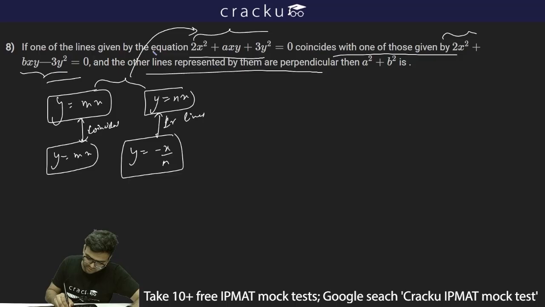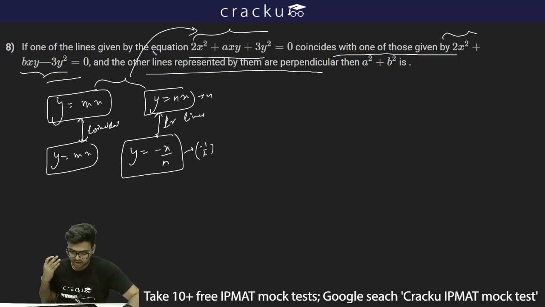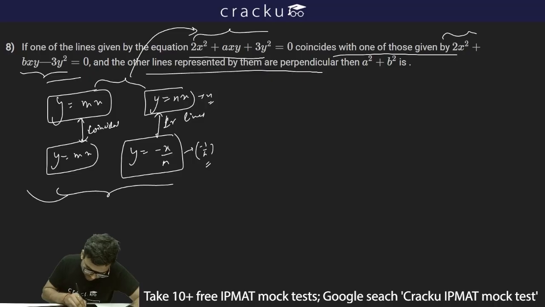Why? Because the slope of this is minus 1 by n and slope of this is n, and the product of slope of these two lines is minus 1, and this is the property of perpendicular lines, that the product of slope is minus 1. Now this is n, this is minus 1 by n, so n into minus 1 by n is equal to minus 1.